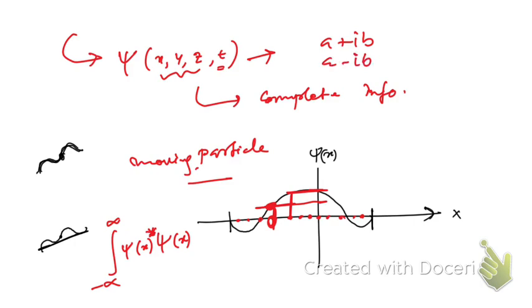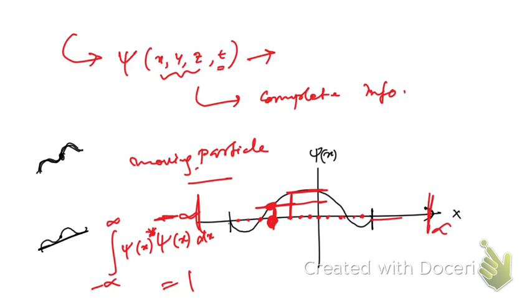Hope you know these things. So now you see, if you integrate from minus infinity to plus infinity, and if a particle exists, then it must be somewhere in this region, right? So if you integrate from minus infinity to plus infinity, the probability must be equal to 1, because the particle exists.